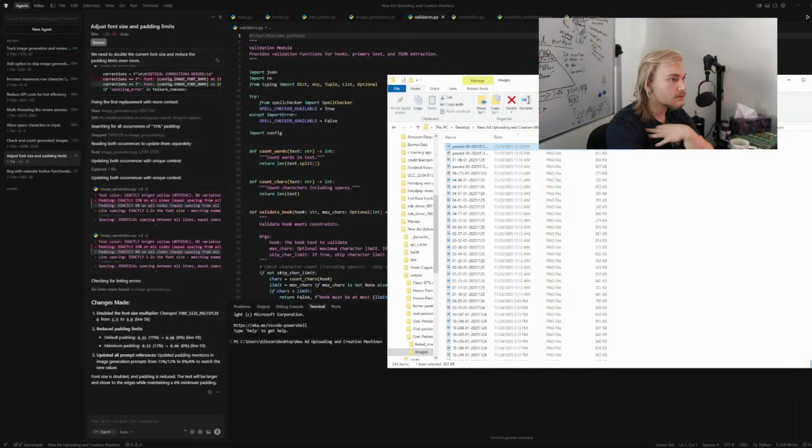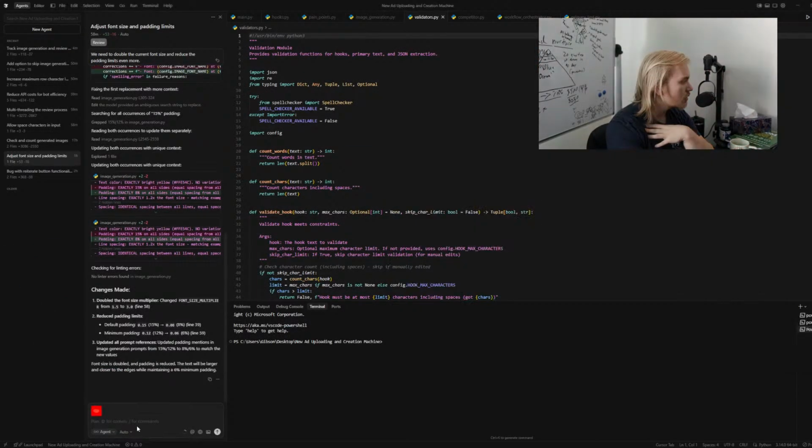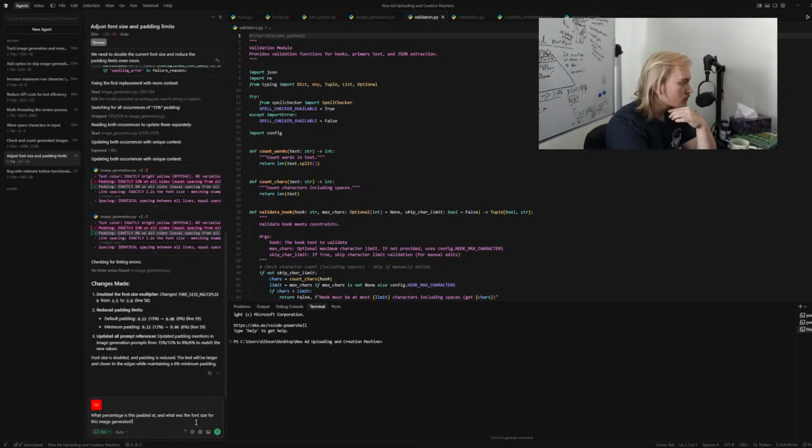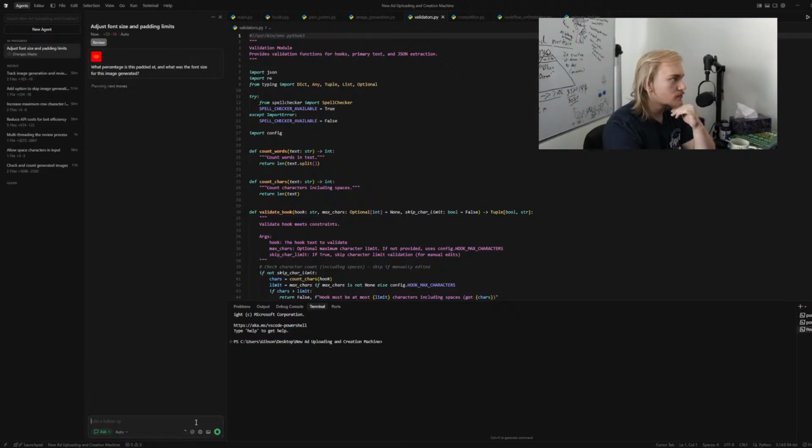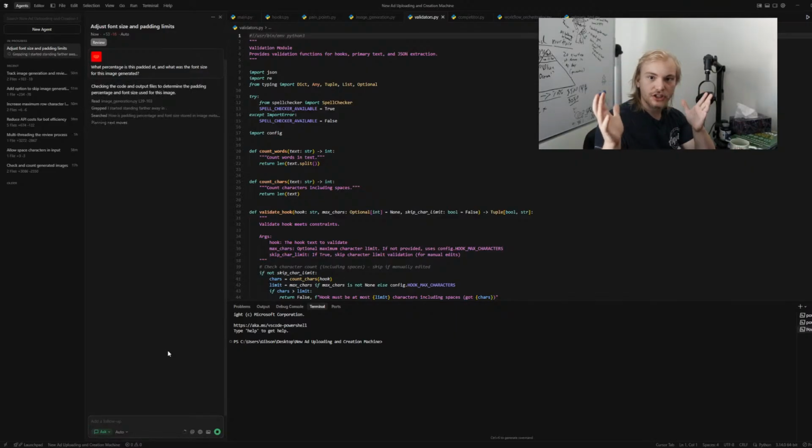So I'm going to ask the agent what percentage this is padded at, and what the font size was for this generated image. I'm going to ask it, hey, what do you think this was? But yeah, I think that's going to be what changes for me.